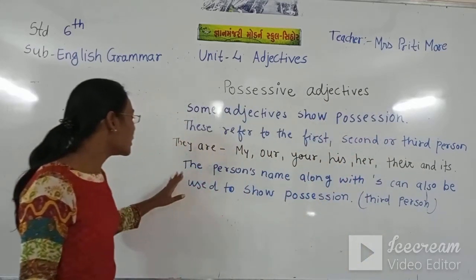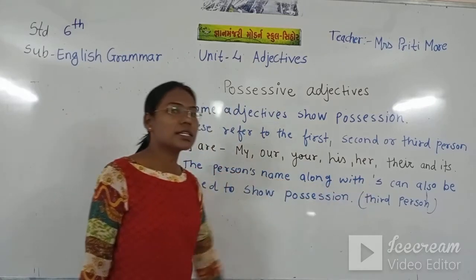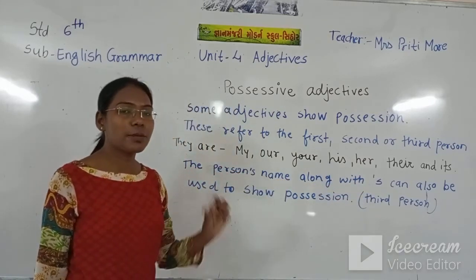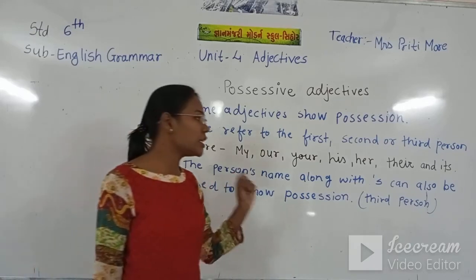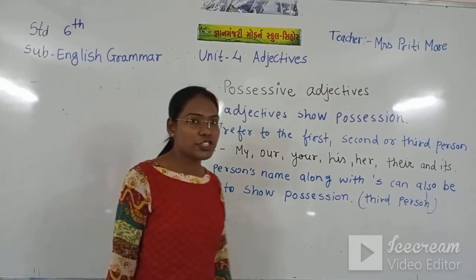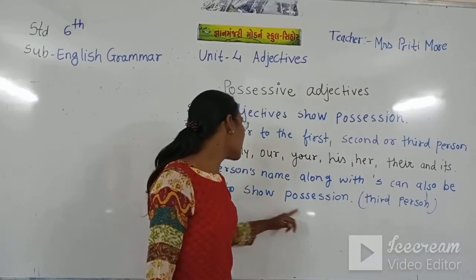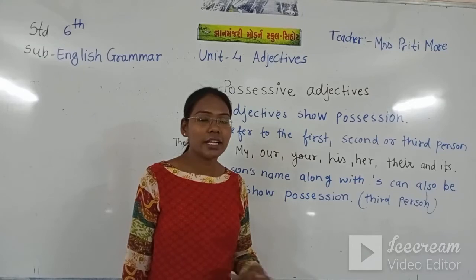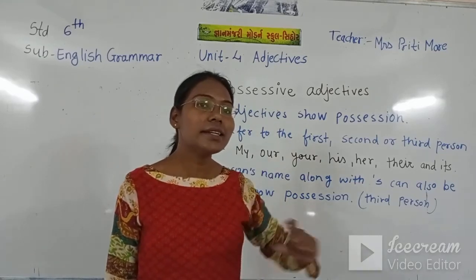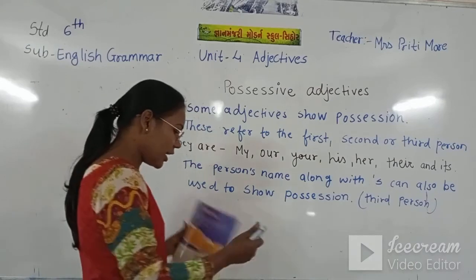Sometimes the person's name with apostrophe s can also be used to show the possession or right. That means this is Riya's bag. This is Riya's bag. If I write here,